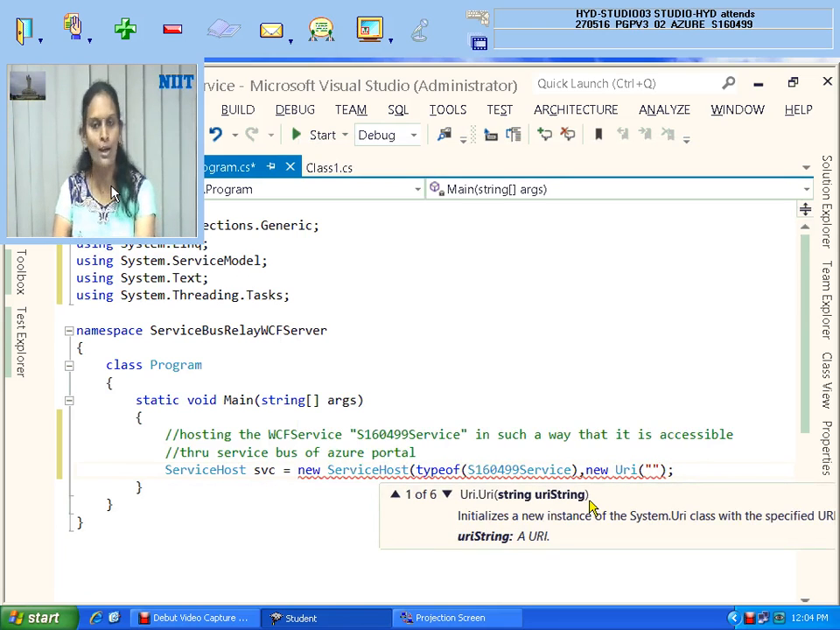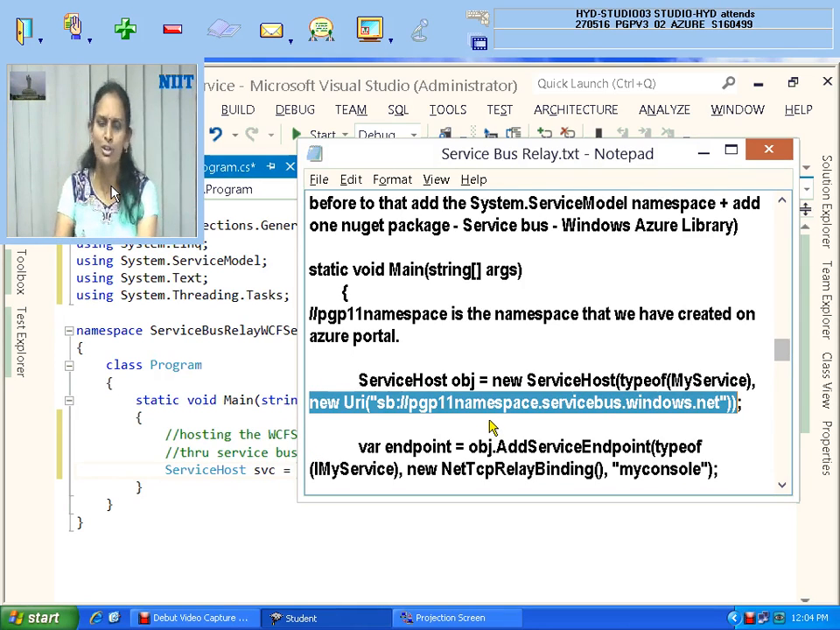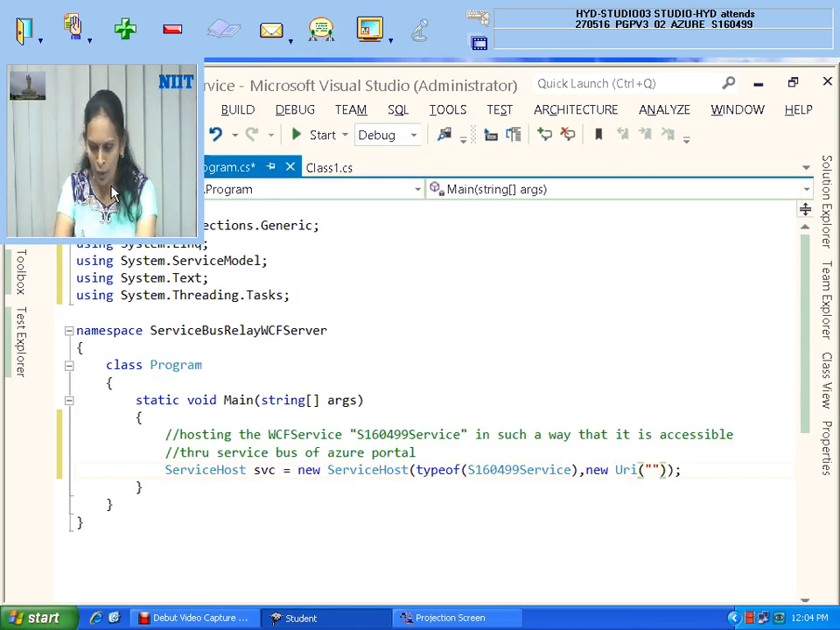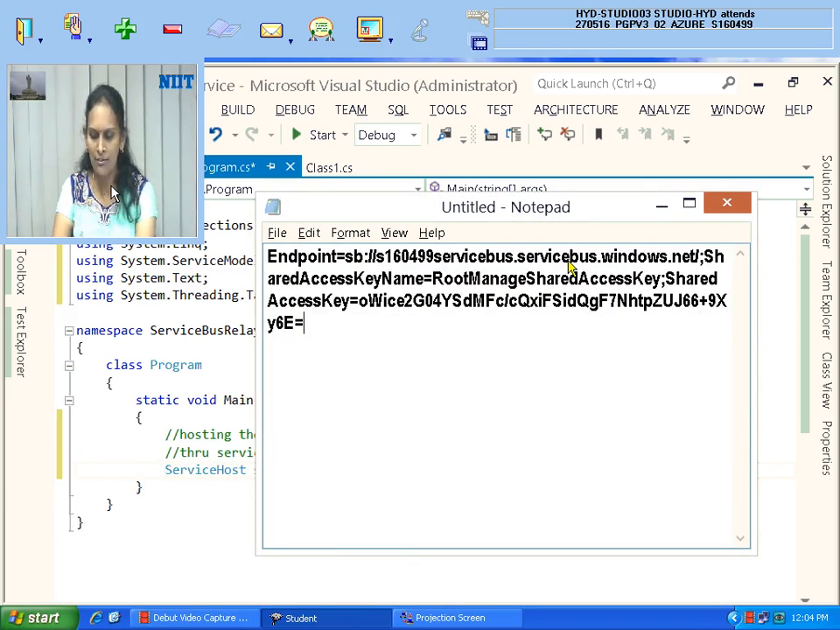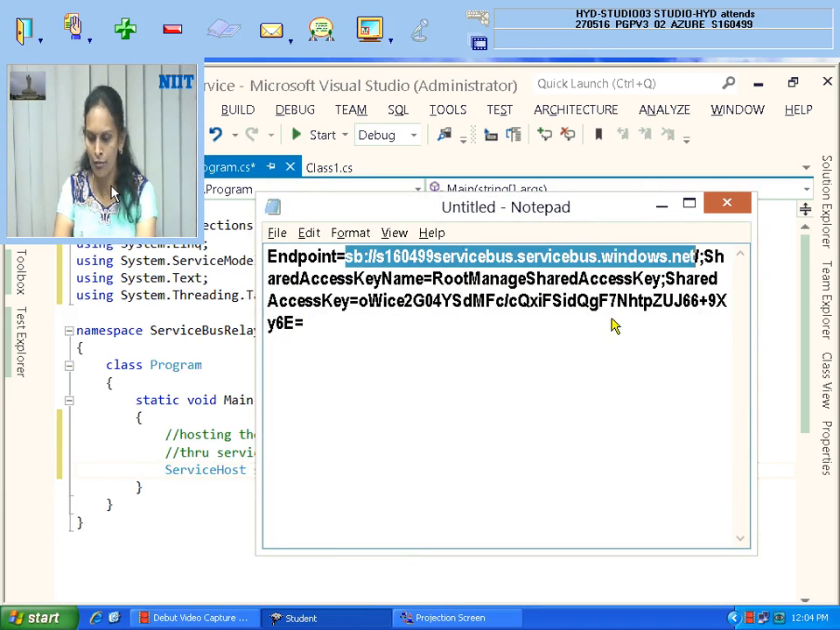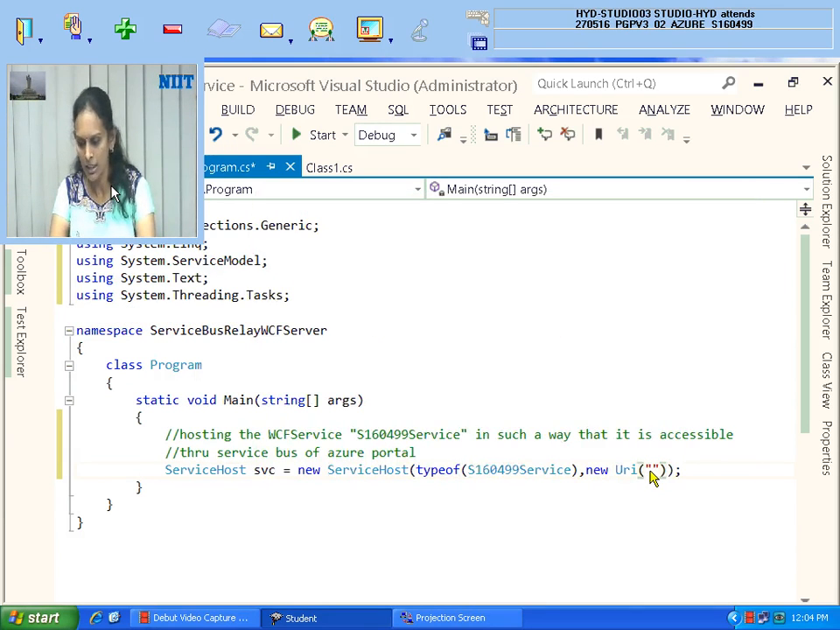What is that Uri? Don't get confused. This is one I created long back for the previous batch students. That is the namespace of it. But what is our namespace, you may doubt. I have already copied our connection information. What is my service bus name, from here to here? From here to here is your namespace name. This is the namespace, I mean the service bus name. That name is to be given here without fail.